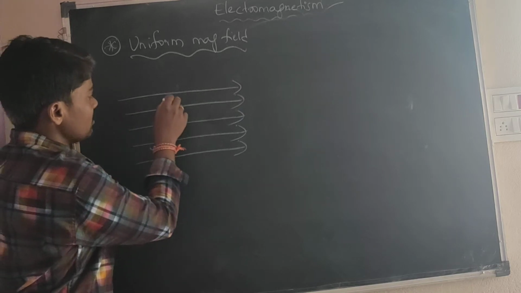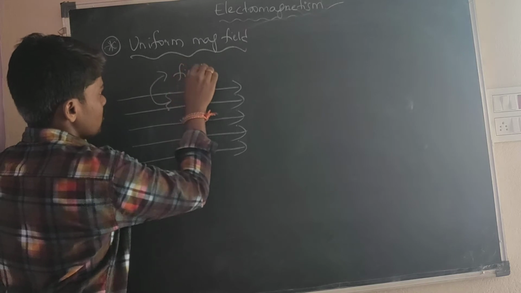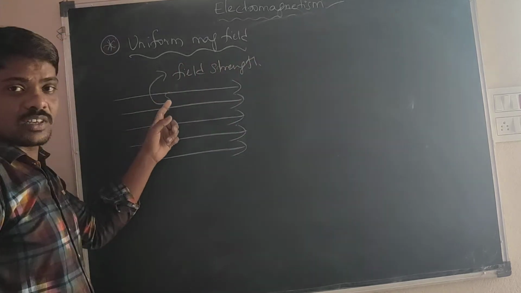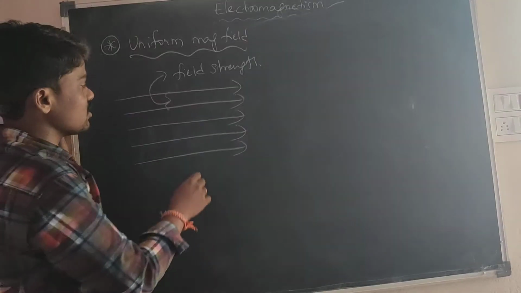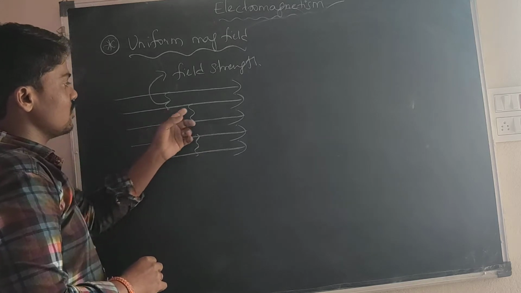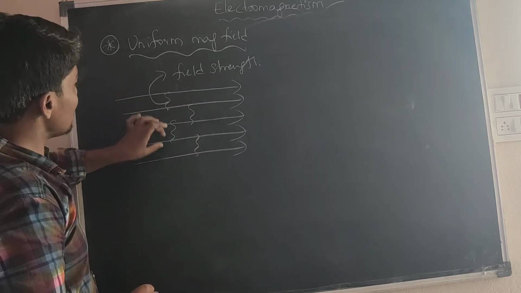The distance between two lines represents the field strength. If you take any two lines, the distance between them gives the field strength. Here there is some field strength, here also, and here also. The distances are equal, so the field strength is also equal.